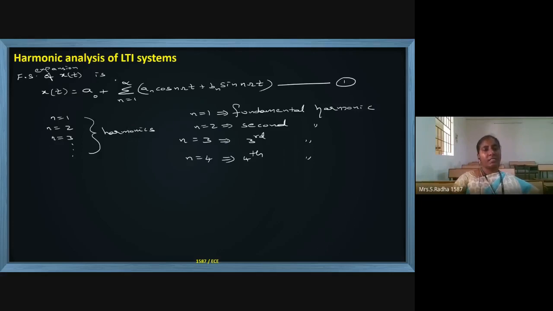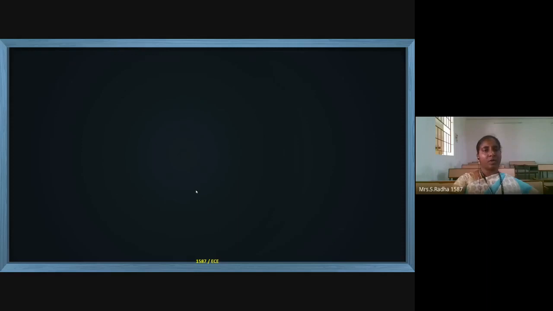The system is an LTI system. LTI means linear and time invariant system. The system will have these properties. Then whatever the input signal, whatever h(t), whatever y(t) output is there, we can write the Fourier series expansion using these harmonics. This is about harmonic analysis of LTI system.